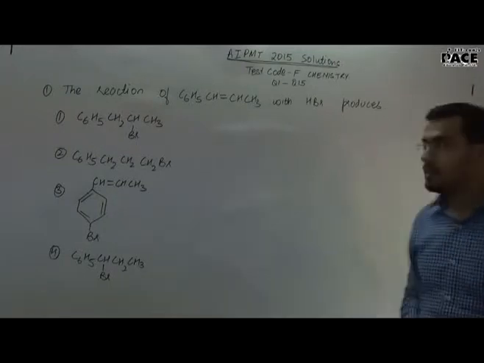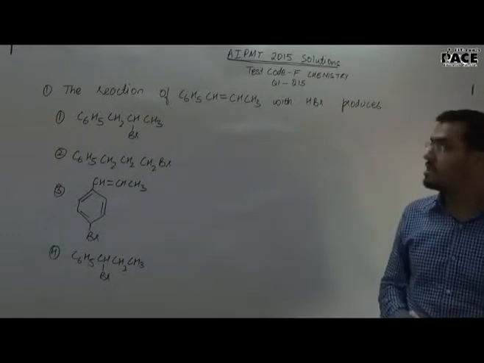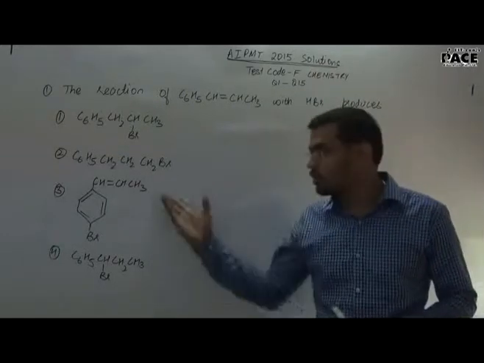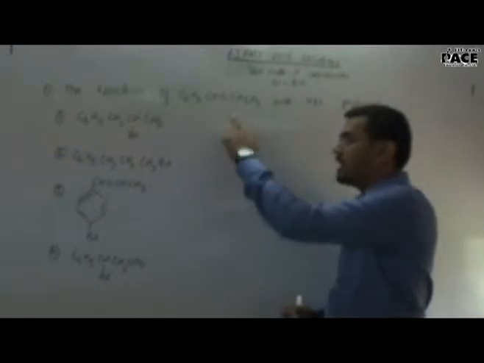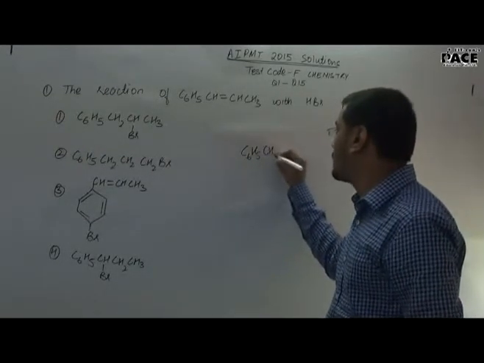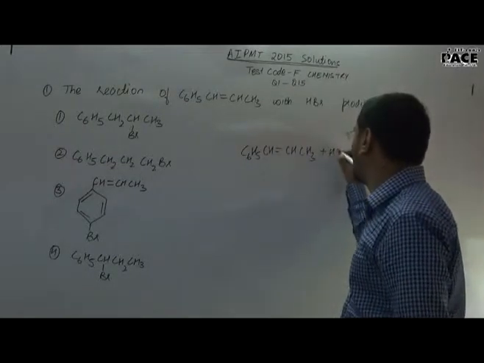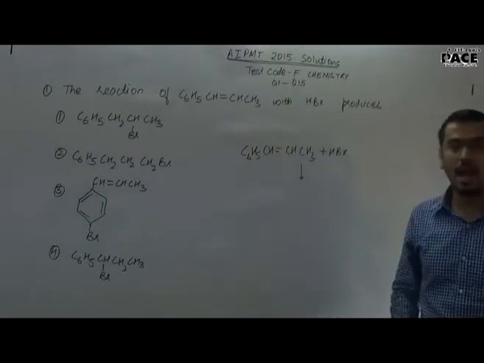Question number 1. The reaction of C6H5CH=CH2 with HBr produces. Four choices were given to us. Now we know that HBr will undergo an electrophilic addition reaction to this alkene. C6H5CH=CH2 plus HBr. What is important is where Br minus will add.